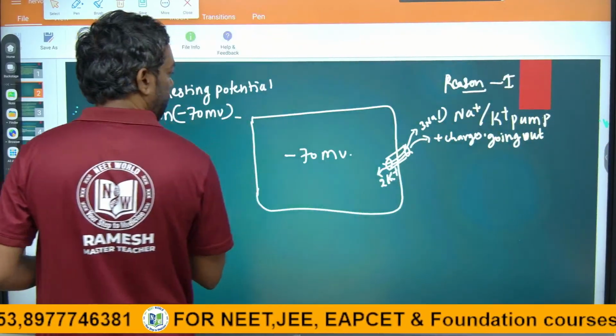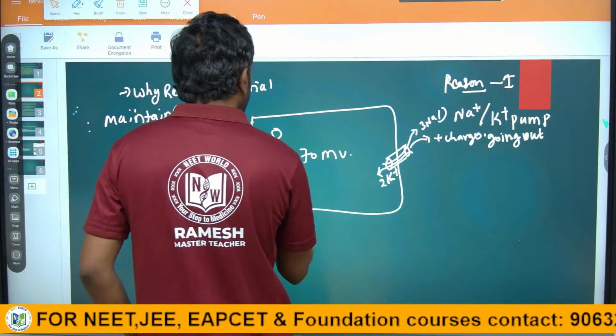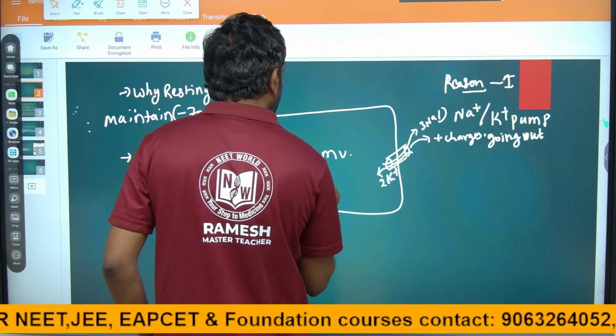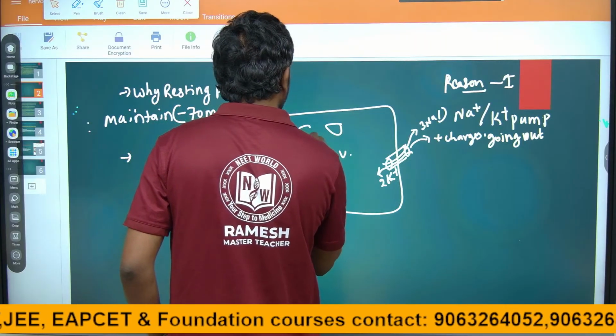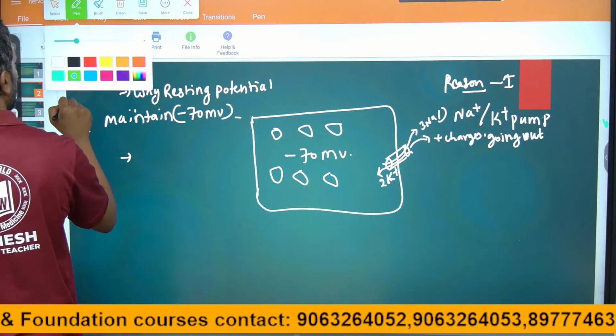Second reason, there are negative ions and negative proteins inside the cell.